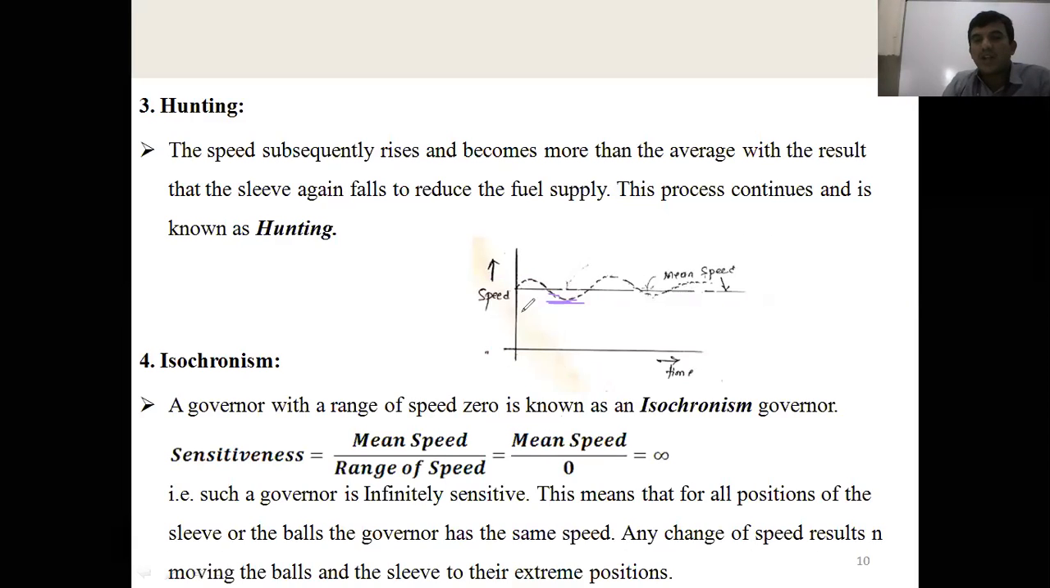The process is called hunting. Hunting means that in order to maintain this mean speed within the specified limit, the speed keeps varying. This process is called hunting. Hunting is when the speed subsequently rises and becomes more than the average, with the result that the sleeve again falls to reduce the fuel supply. This process continues and is known as hunting.